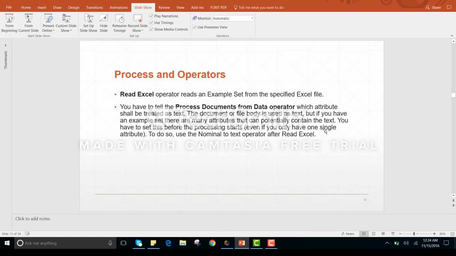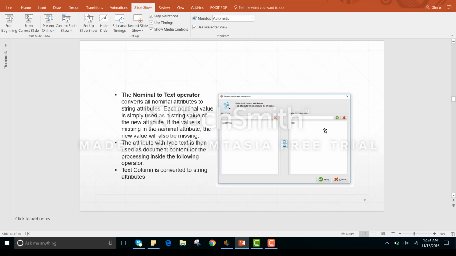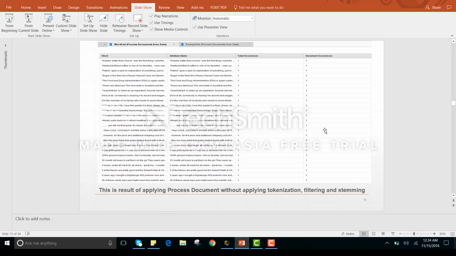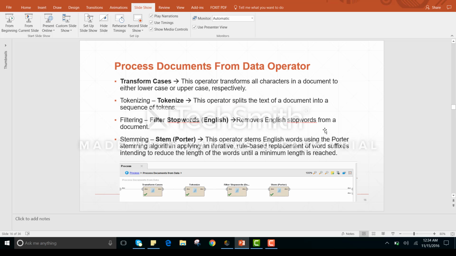As I've already explained, retrieve sentiment is used for importing the training data. Read Excel is used for importing the data through Excel files also. Process document is used for cleaning the data, and the nominal to text operator converts all nominal attributes into string attributes. Here we have shown the difference between process document without applying all these techniques, like tokenization, filtering, and stemming. In the next slides,